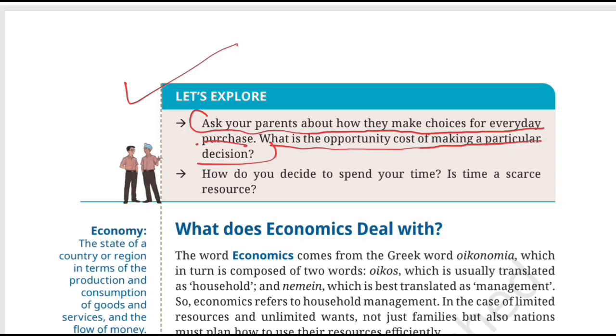Suppose your family, I'm giving you another example here. Suppose your family has 500 rupees for a weekend outing and you choose to go for a movie. The opportunity cost could be the restaurant meal that the family could have chosen instead. So when you ask your parents this question, don't simply ask, what did you buy? Ask, what was your next best alternative? That's where the economics actually begins.